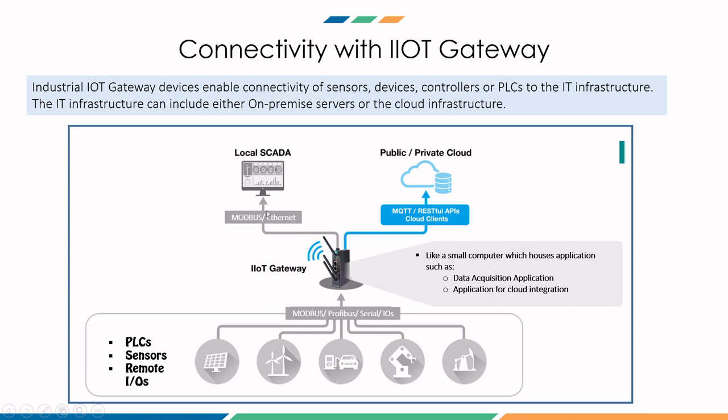And if at all there is some data that is being entered in your SCADA system, for example, the recipe or some parameters entered by the operator, those parameters also can be captured by this IoT gateway and then sent to a cloud, from where you can have a central platform.